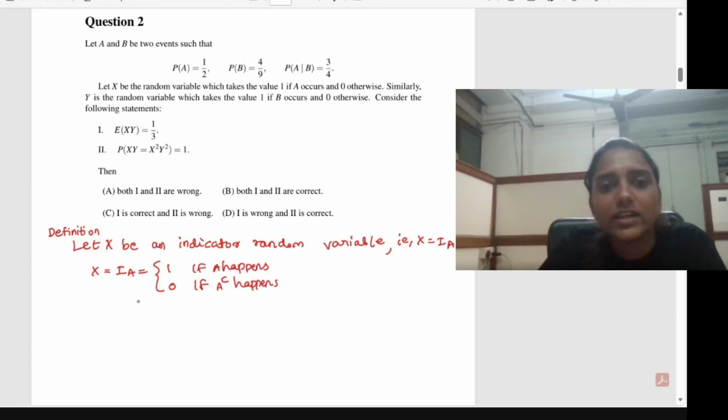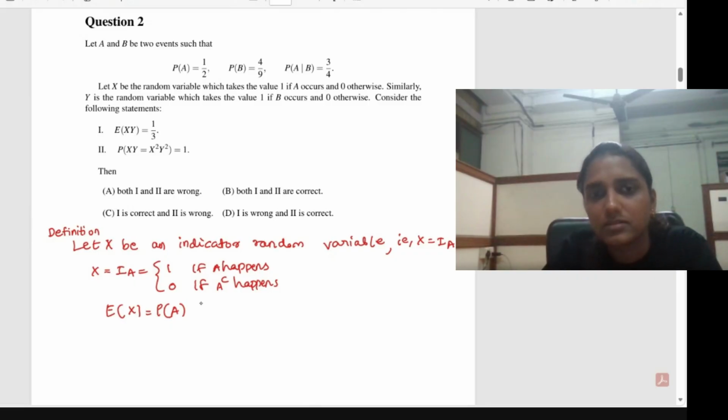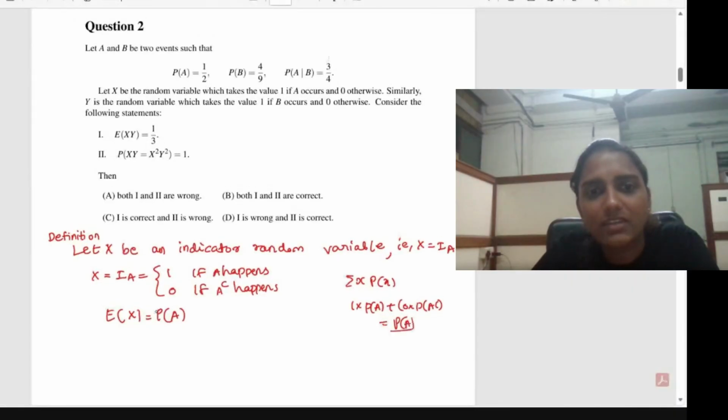Then the expectation of X will be equal to the probability of A. Why? Here X is a discrete random variable, and we know the expectation of a discrete random variable is the summation of x times p(x). X can take two values, 1 and 0: 1 into the probability of A, plus 0 into the probability of A complement. So that gives the probability of A. So for an indicator random variable, the expectation is the same as the probability of the event about which the random variable is defined.